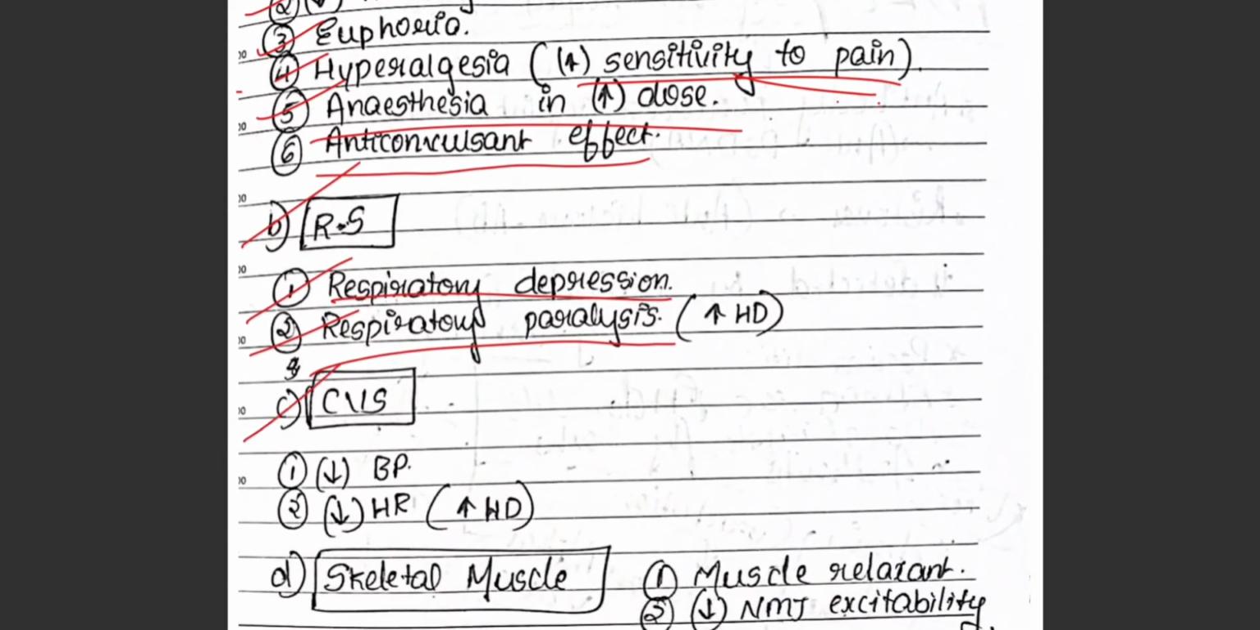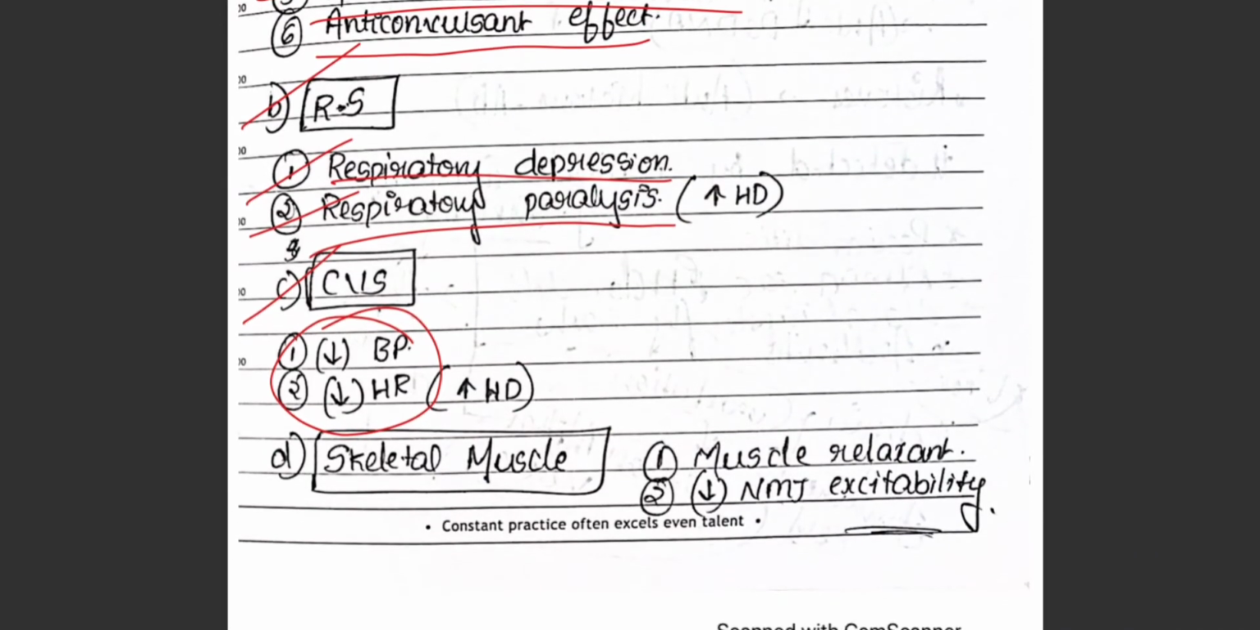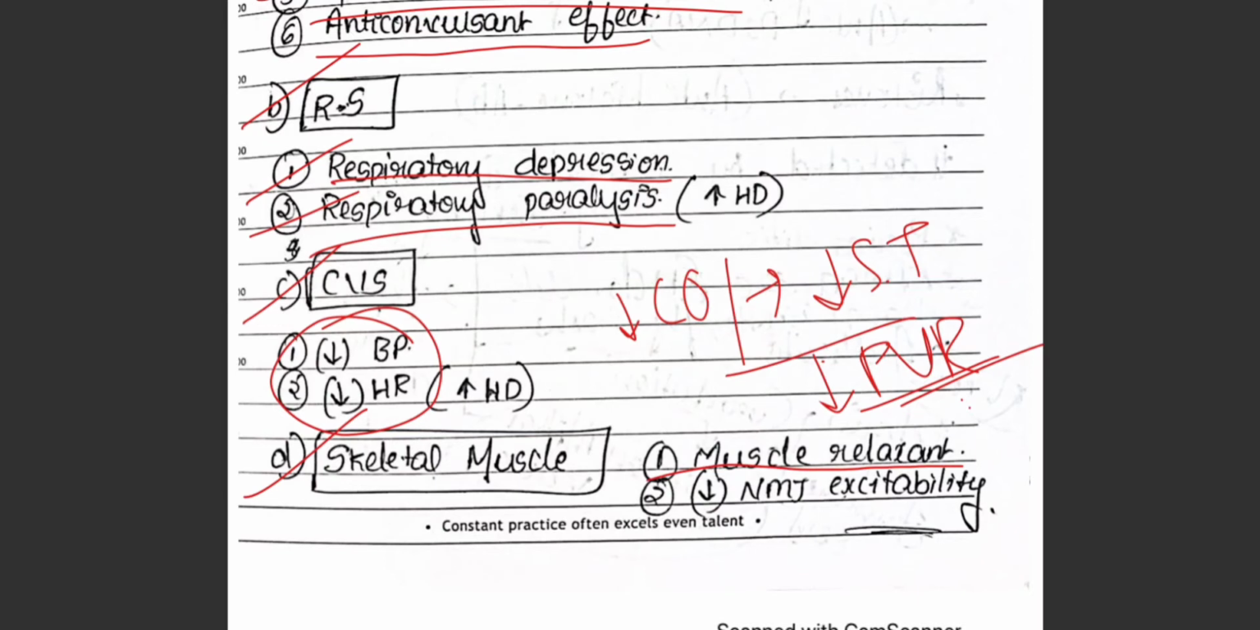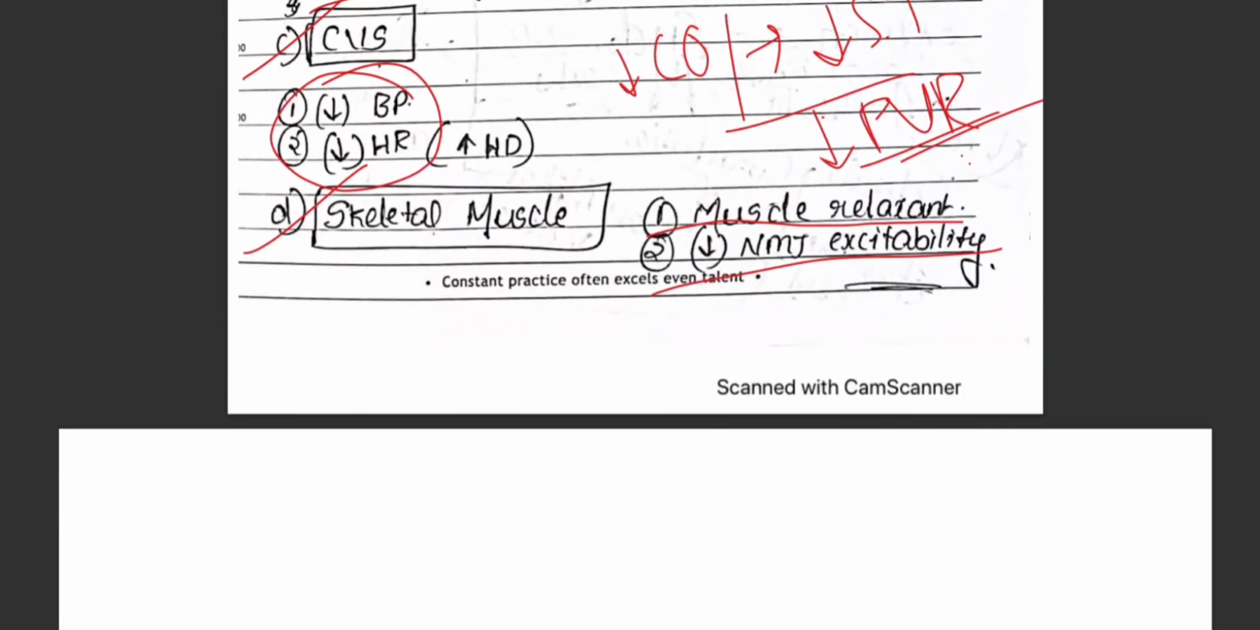Its action on the cardiovascular system is it will decrease the blood pressure and decrease the heart rate, and therefore it decreases the cardiac output and in turn decreases the stroke volume and decreases the peripheral vascular resistance. What is its action on skeletal muscles? It mainly acts as a muscle relaxant, and it decreases the neuromuscular junction excitability because it's inhibiting there.